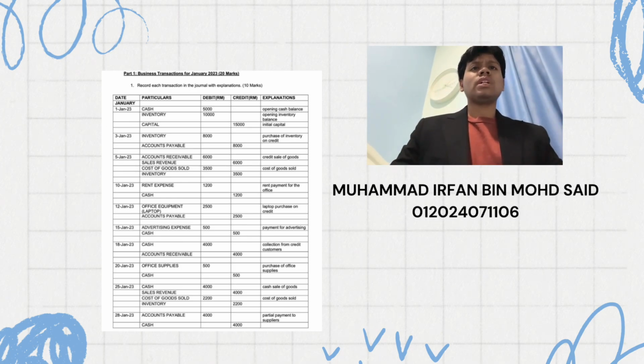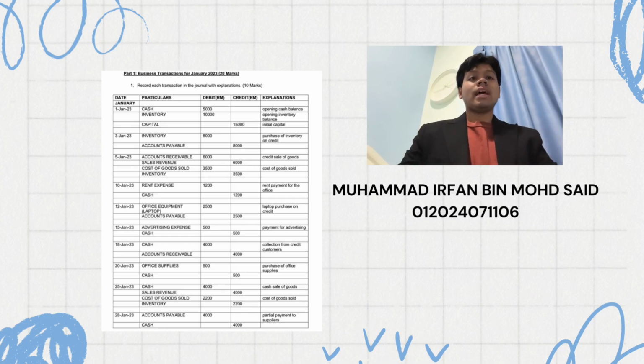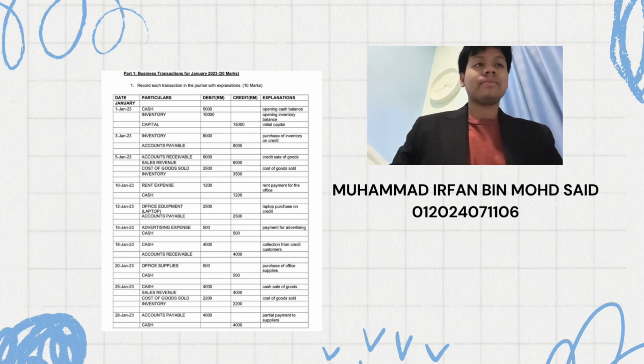Moving on to 3rd January, purchase additional inventory on credit from a supplier worth RM8,000. The first one involved is inventory, and the second one is account payable. Inventory debit RM8,000, while account payable credit RM8,000. What is account payable? Account payable is a liability.